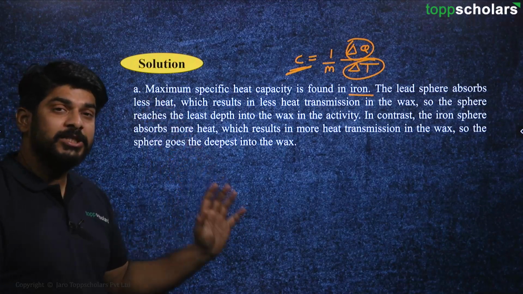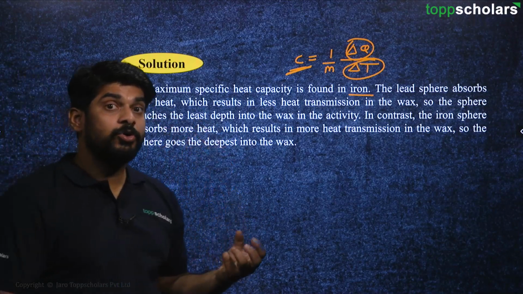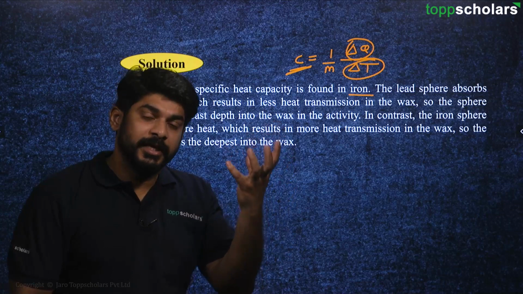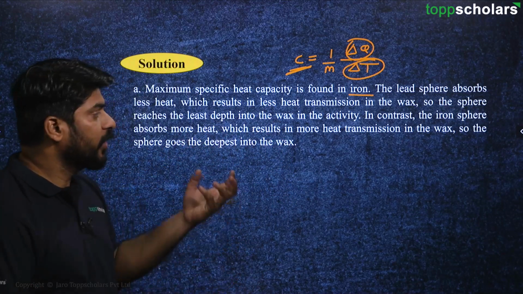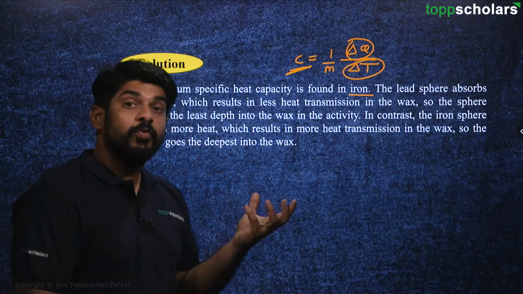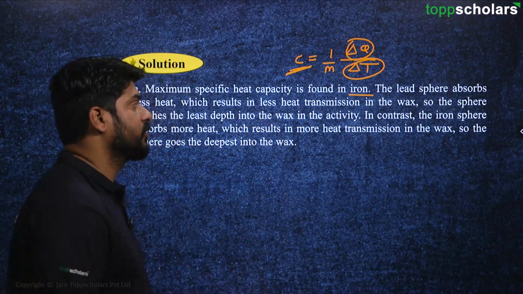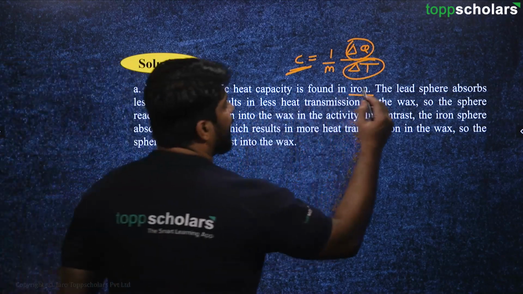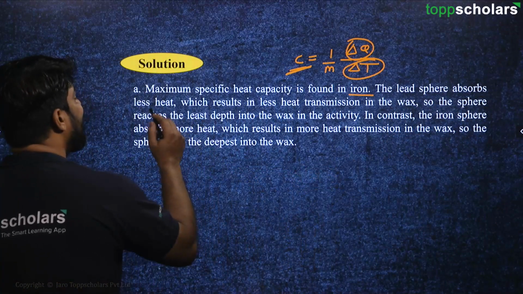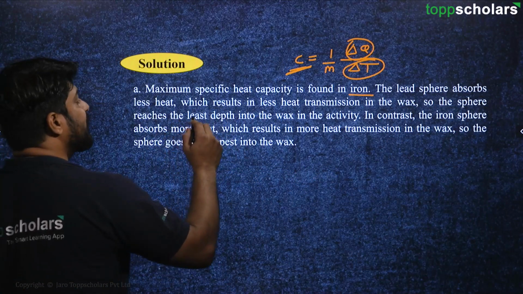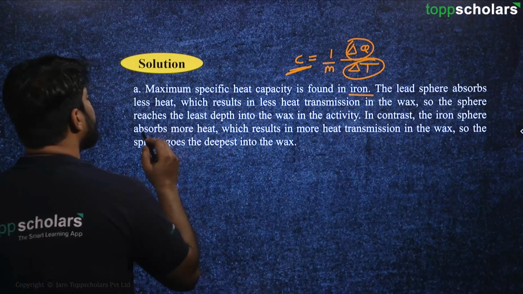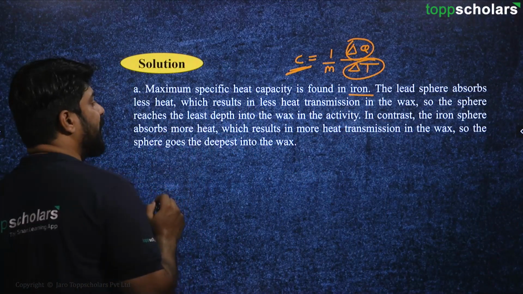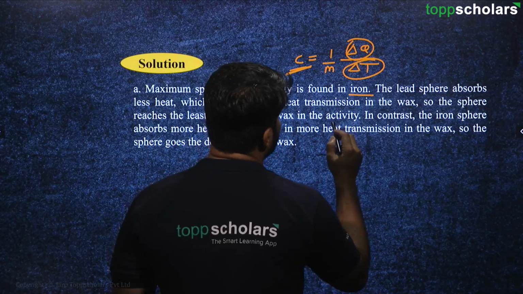When that large amount of energy was given to the wax, the wax melted more, and that's why the iron ball was able to travel a longer distance. The lead sphere absorbs less heat, which results in less heat transmission in the wax. So the sphere reaches the least depth into the wax in the activity.